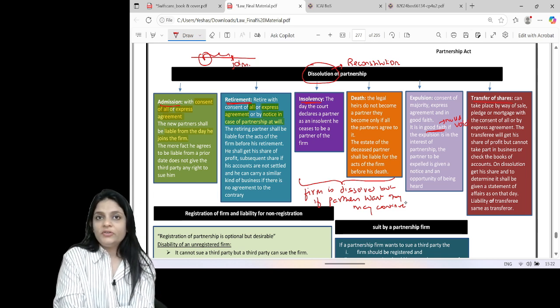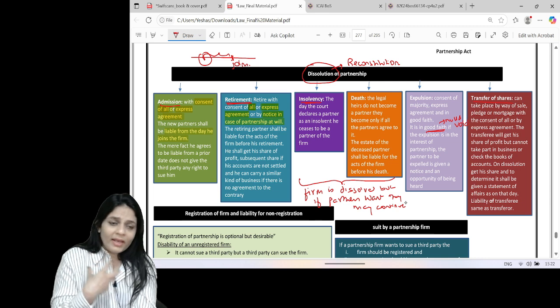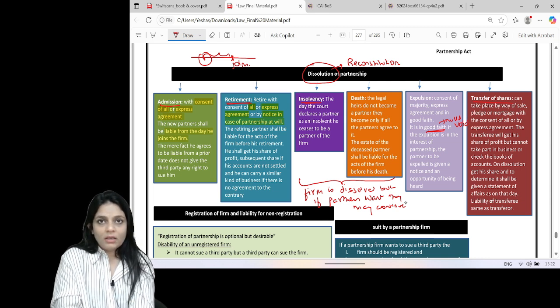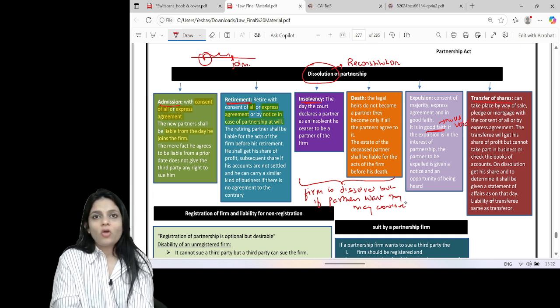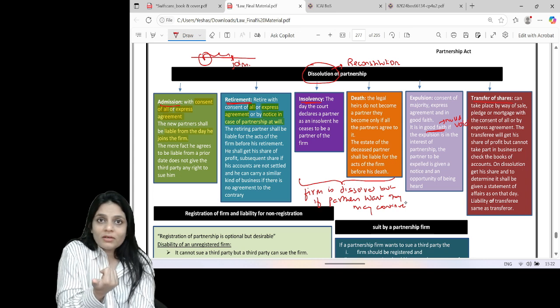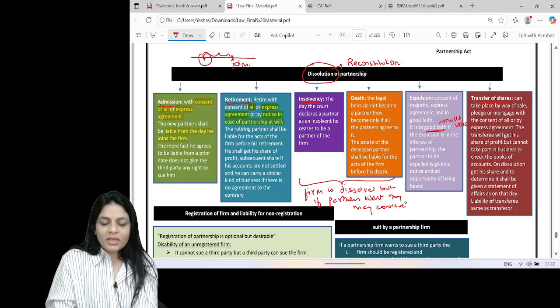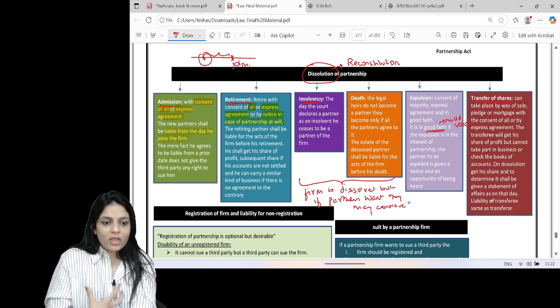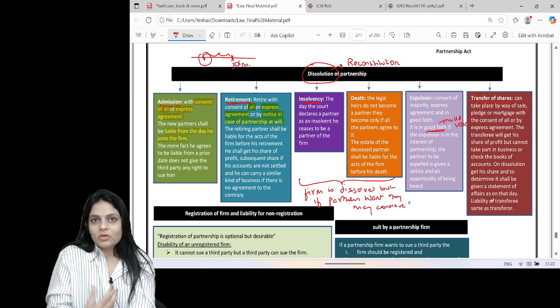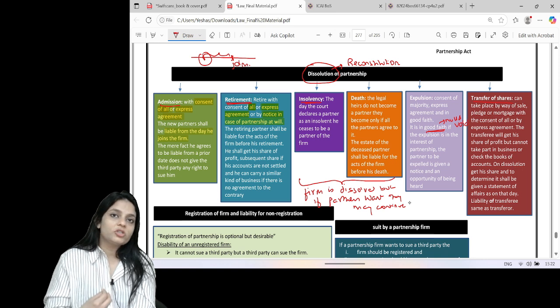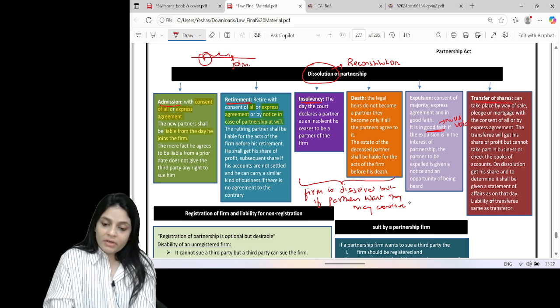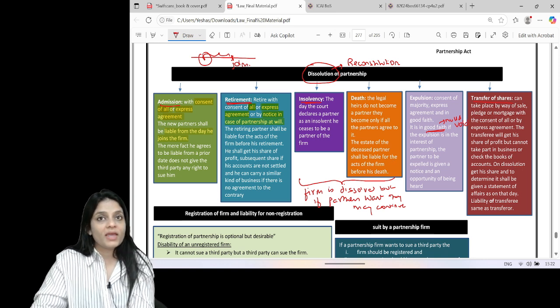So when I say transferee, what are the rights of the transferee? Will he get a share of profits? Obviously. Can he take part in the business of the firm? No. Can he check, inspect, and copy the accounts of the firm? No, because he's not a partner. On dissolution, he will get his share. But till today, you were not letting me check the books, so what is my right here? He will get his share, and to determine his share, he will be given a statement of affairs as on that day.